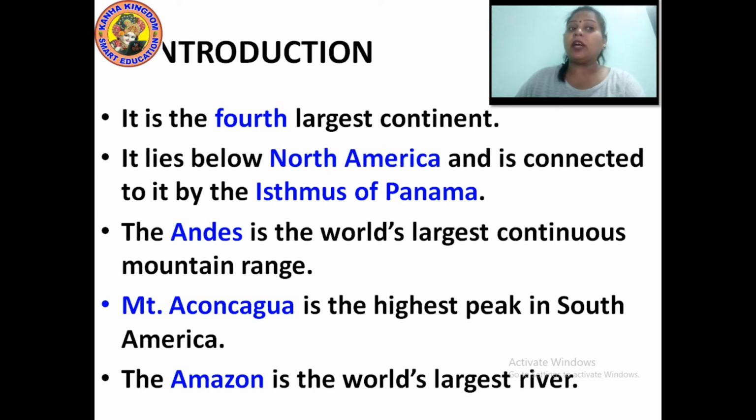The Amazon is the world's second largest river, after the River Nile. It lies in South America.